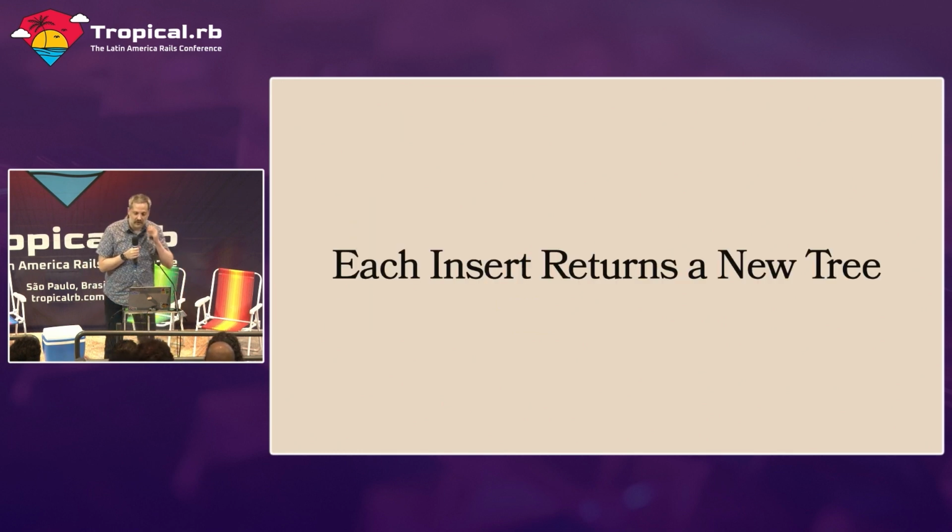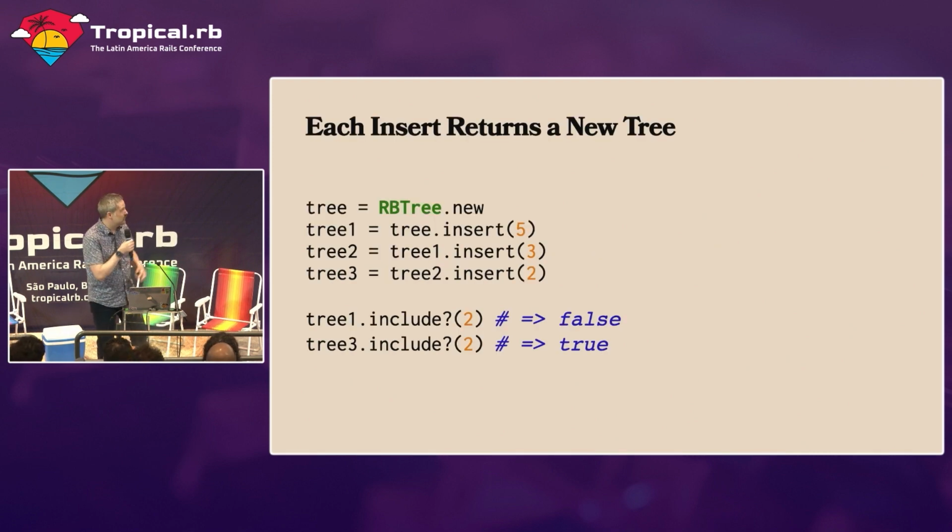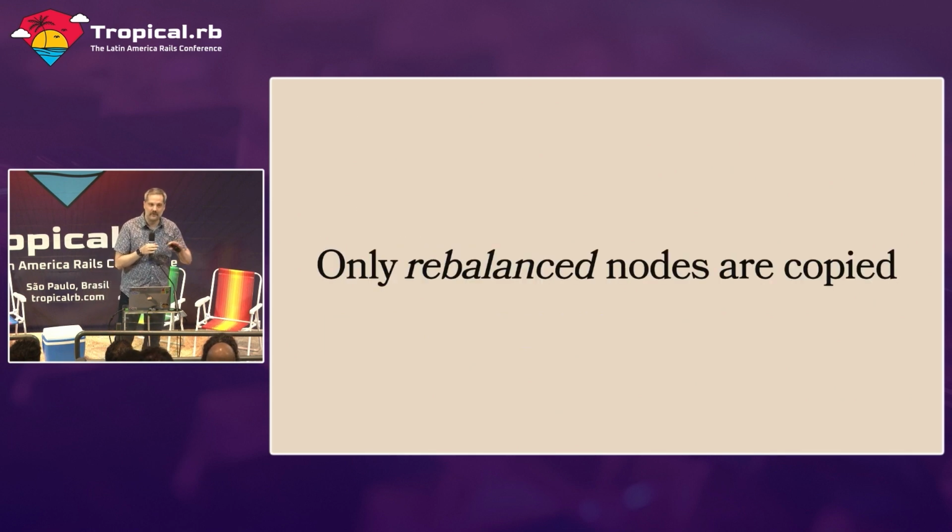Now, what's really interesting, though, is each insert returns a brand new tree. It returns a brand new red-black tree. So you can do something like this. You can keep track of each version of this tree that we have. So we're actually getting a new version of the tree every time we call insert. But what's really, really cool about this data structure is that only rebalanced nodes are copied. We don't always copy new nodes. So these trees are able to share information between each other.